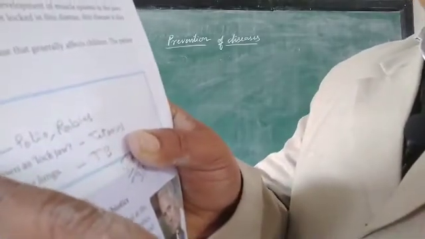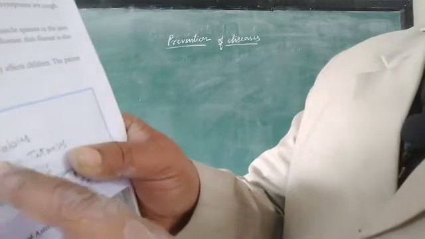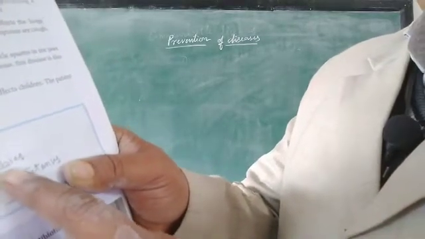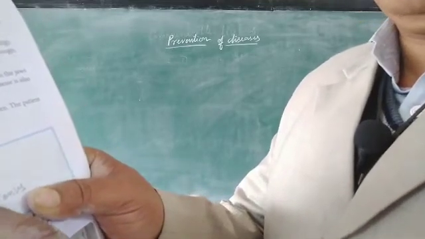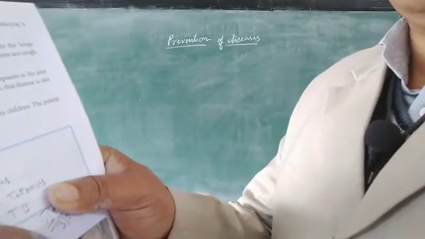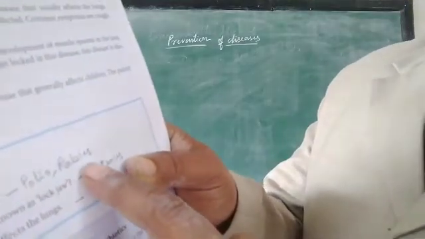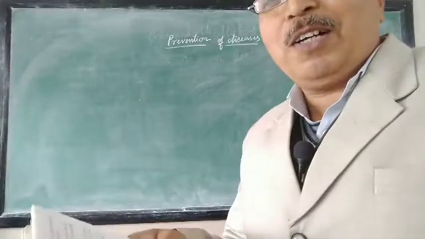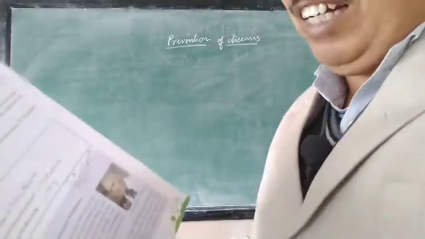Can you see this? Name two viral diseases. So your answer will be polio, rabies. Though I have told you many, you can write these two. These are the names of two diseases that are caused by virus. You can write of the current pandemic, corona is also a viral disease.